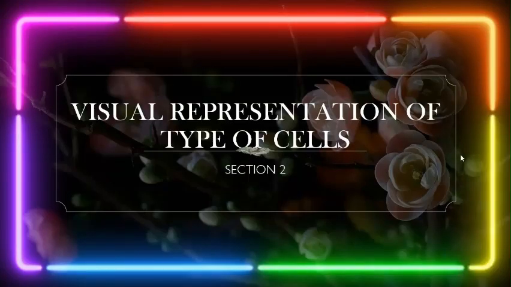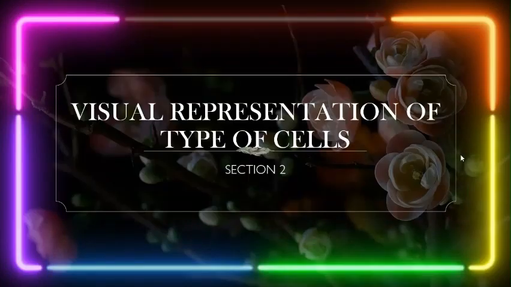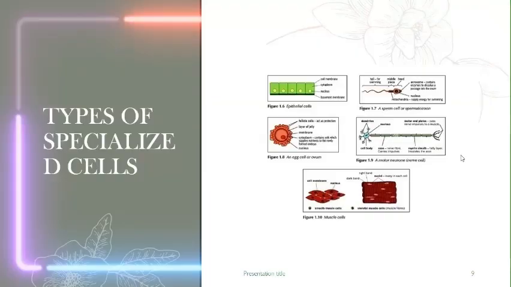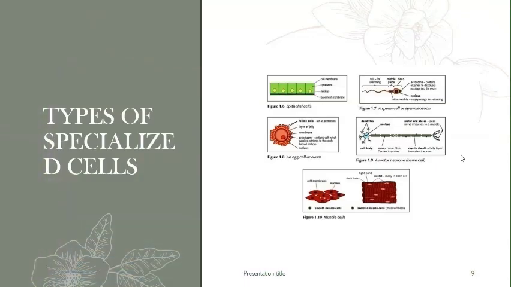So let's look at visual representations of these types of cells. This is section 2, which looks at the actual visual representations of these cells. So the types of cell specialization as seen on the screen all have different parts. You guys can pause the video and look at the different parts.